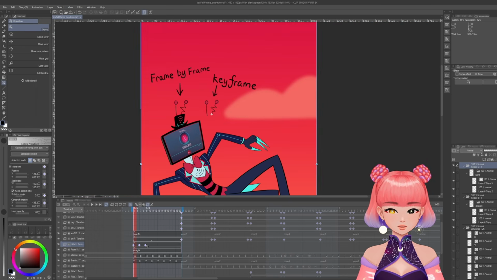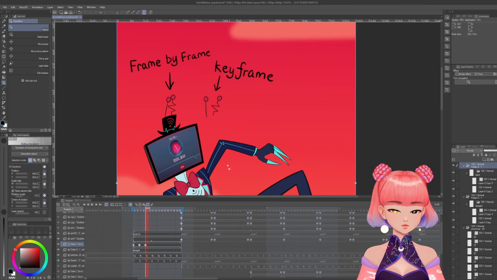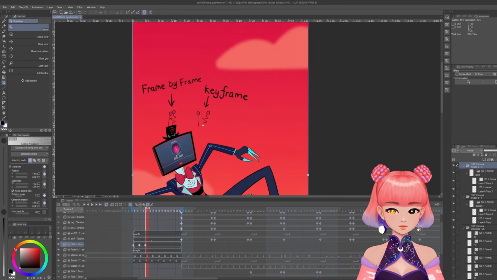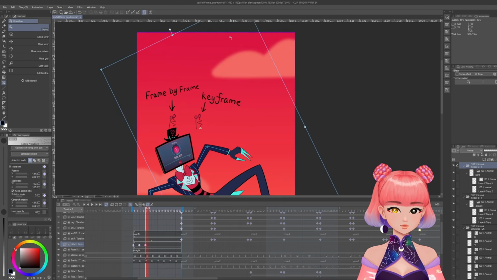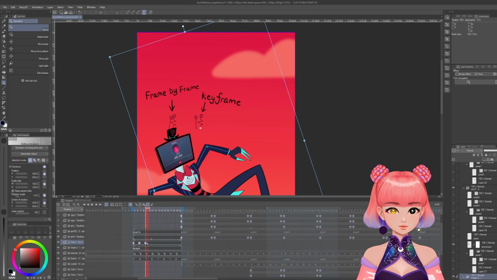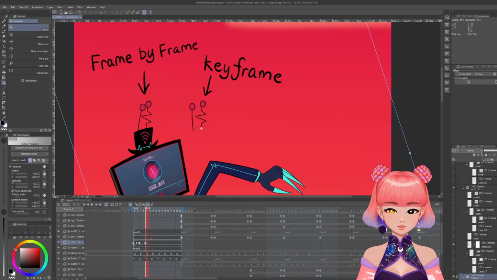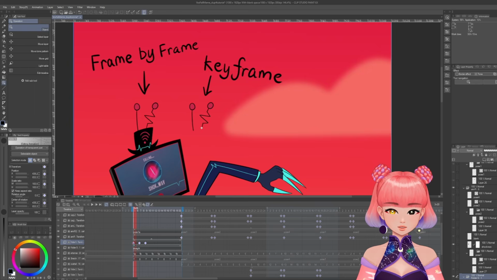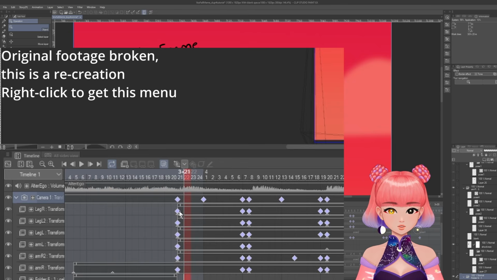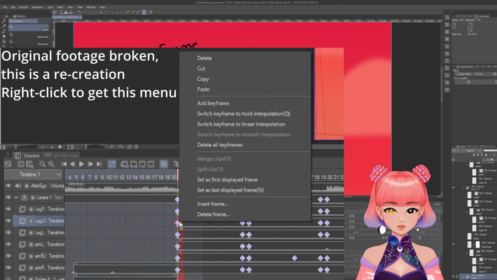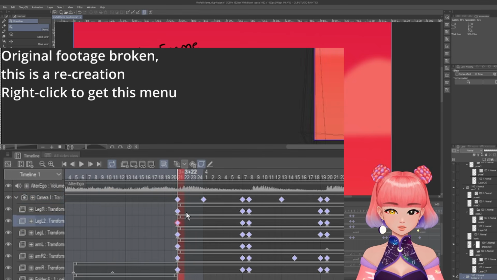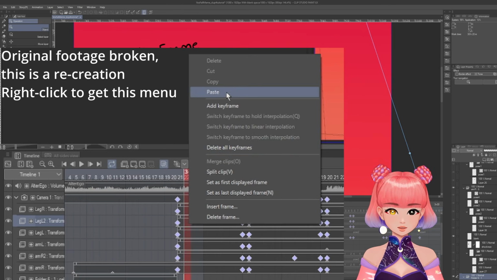Okay, nice, and I'm just gonna do the same thing for C. Okay, perfect. So now I just have to copy paste the keyframes. I haven't figured out if there's a shortcut, but how I've been doing it is just clicking on copy. Well, I already copied, that's why it's grayed out. And then click on paste.